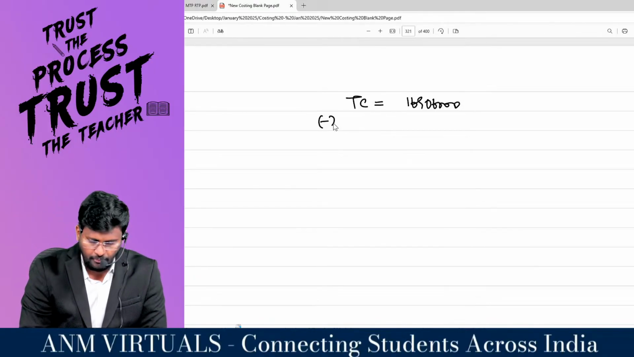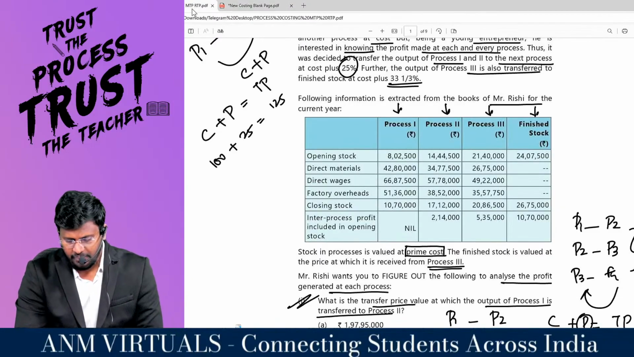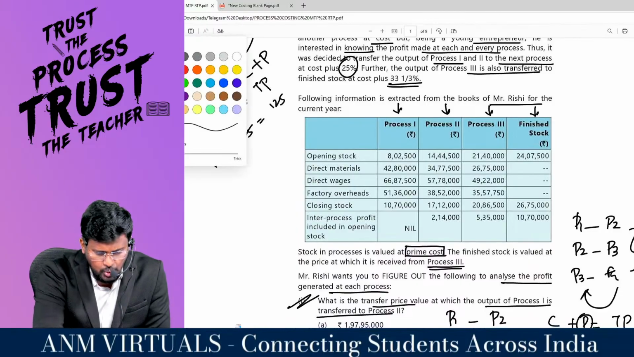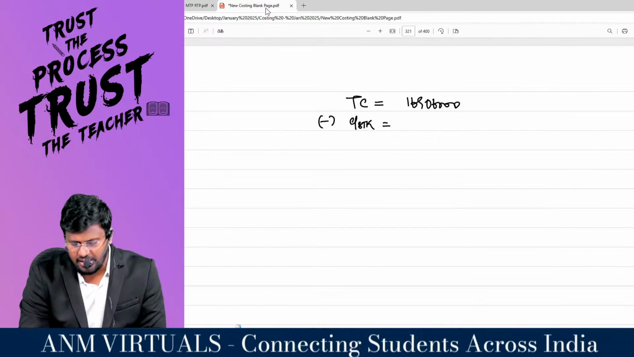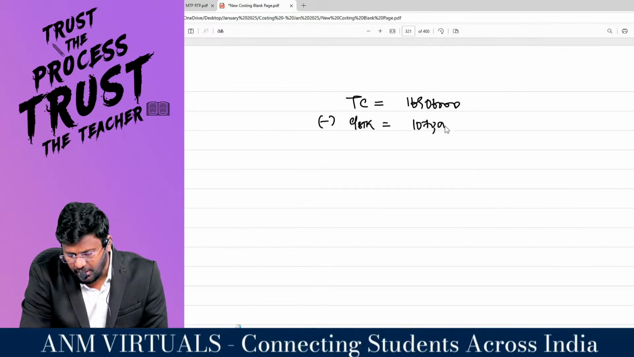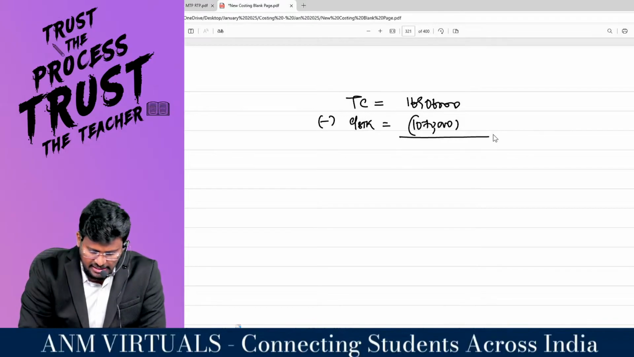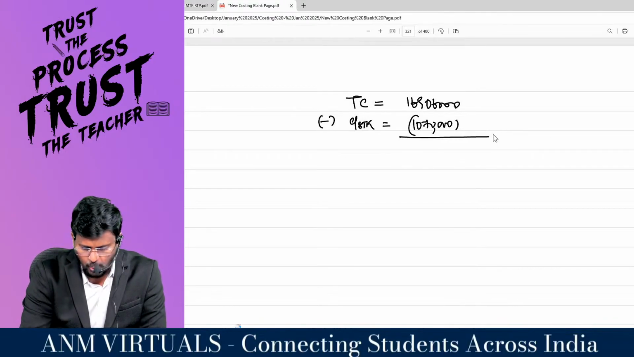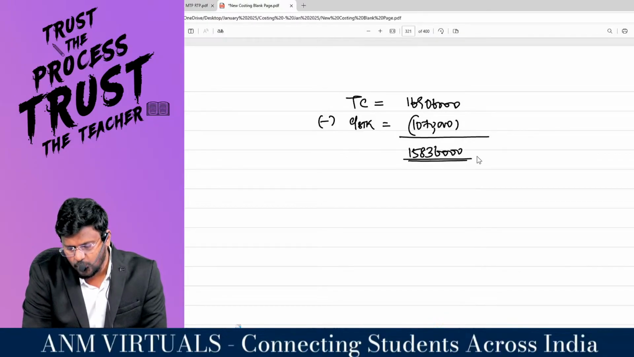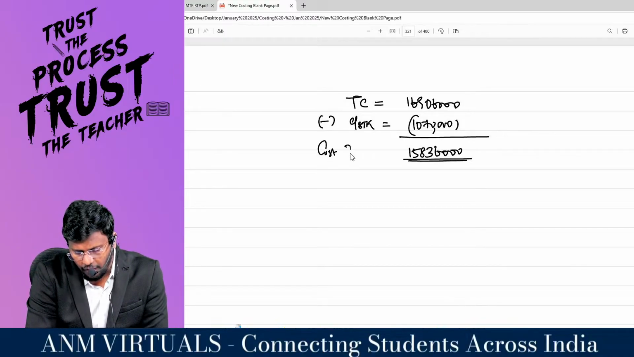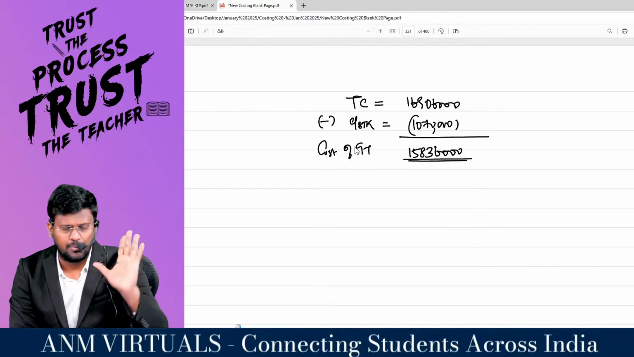Getting it? Out of this, they have closing stock, my dear lovable students. Closing stock means this much of goods has not been transferred to the next process. Am I right? So 10,70,000 they have not transferred. So 1 crore 69,06,000 minus 10,70,000 means 1 crore 58,36,000 is the cost of goods transferred by the first process to the next process.